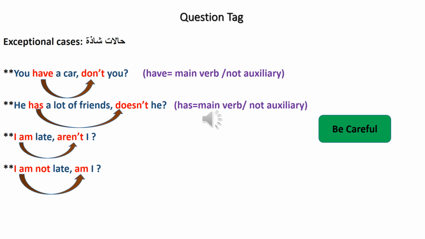Okay, when we have I am in the statement and it is positive, I am, then the complement of the statement, the question tag, we have to use aren't I.